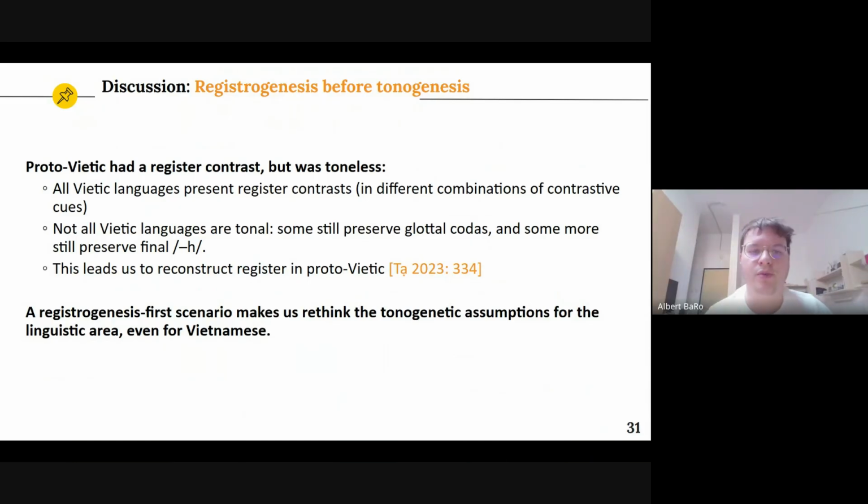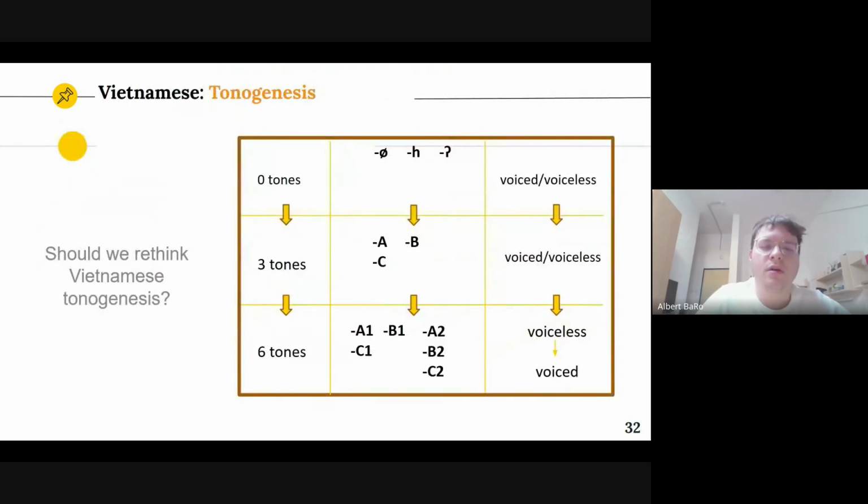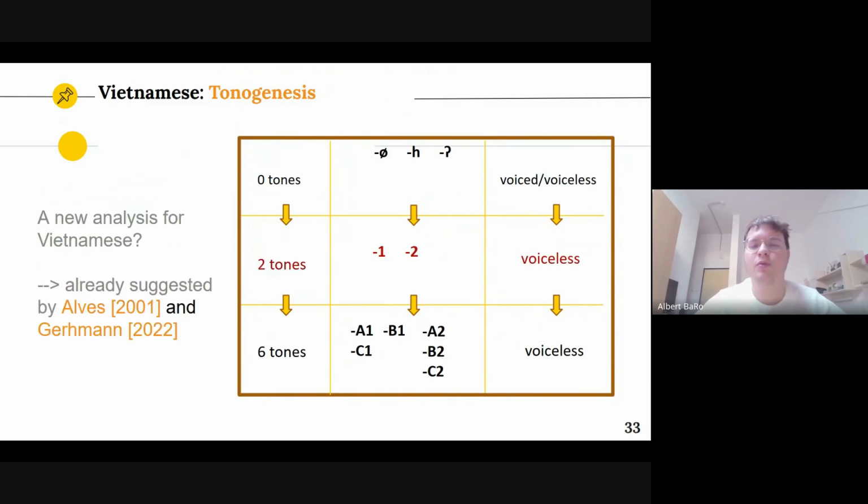So this leads us to reconstruct register in Proto-Vietic, as Tan, our colleague, was defending in his thesis a couple of years ago. The conclusion is that this registrogenesis first scenario makes us rethink the tonogenetic assumptions for the linguistic area and even for Vietnamese. We have shown already how Vietnamese develops tones, right? So we have the coda collapse first, and then the onset collapse later.